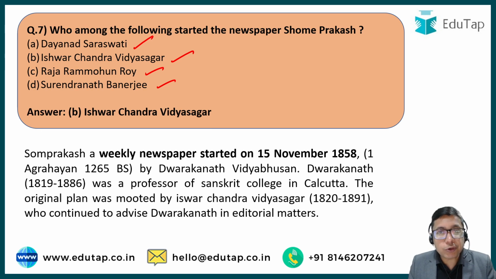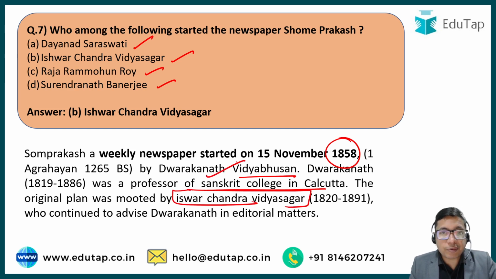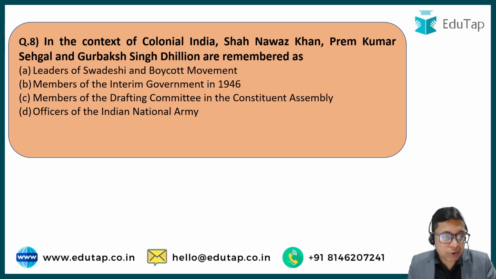The correct answer for this question has to be option number B, Ishwar Chandra Vidyasagar. So this was a weekly newspaper, Somprakash, and in 1858 it was started by Dwarkanath Vidyabhushan. Dwarkanath was a professor at Sanskrit College, but the original plan was of Ishwar Chandra Vidyasagar. Dwarkanath Vidyabhushan actually was the first editor, and the post of editor was given to him, but the idea for starting this particular newspaper came from Ishwar Chandra Vidyasagar. And he was also associated with the newspaper for a long time, till 1891, till his death. Okay. Next up is question number 8.